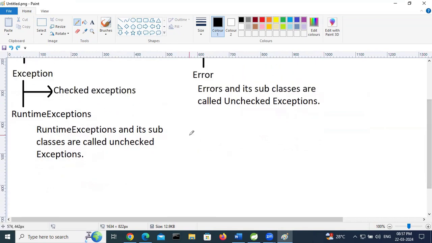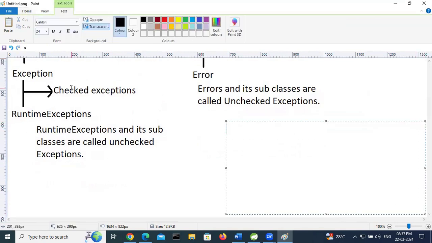Here I will give examples for checked exceptions and unchecked exceptions. Checked exceptions are under Exception. One example is IOException, which is a checked exception.